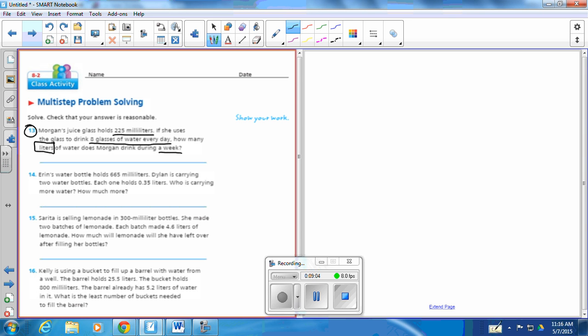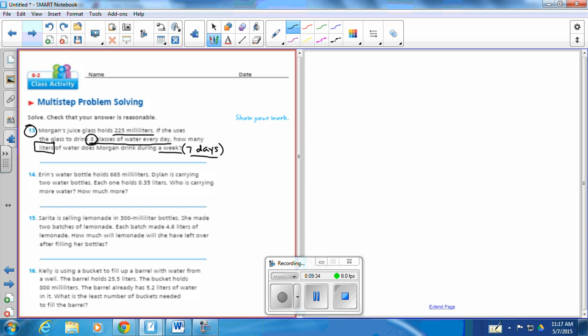Okay, so there is some hidden information here. We need to know how many days are in a week, right? Which is 7. So I'm going to make myself a little note. There's 7 days in a week. Okay, so if Morgan's glass holds 225 milliliters and she drinks 8 glasses every day for a week, how many days is she drinking a glass of water? 7 days.